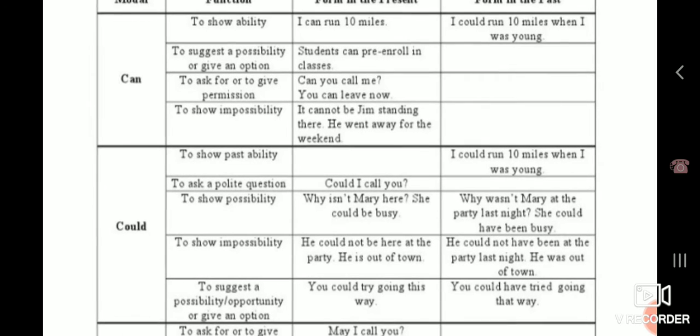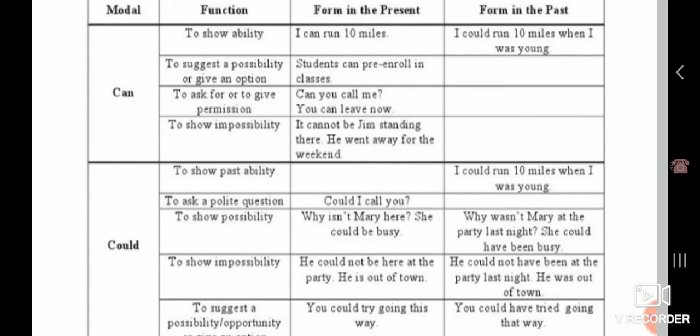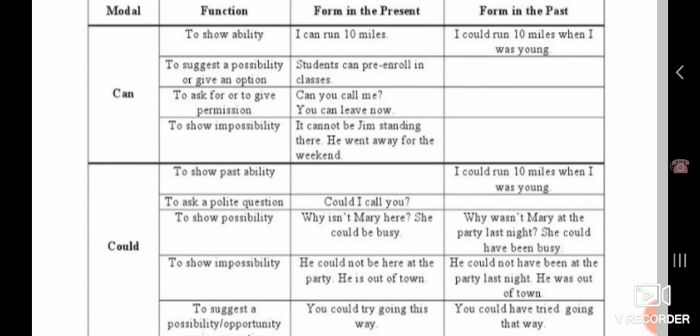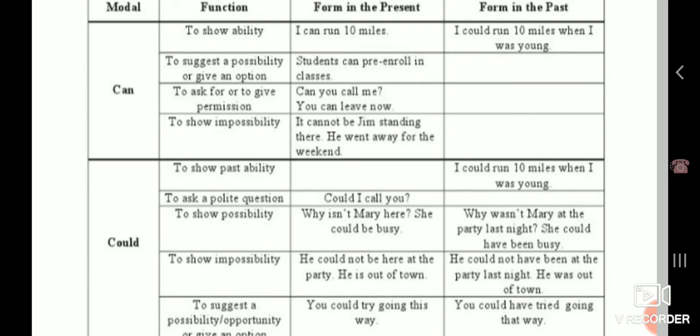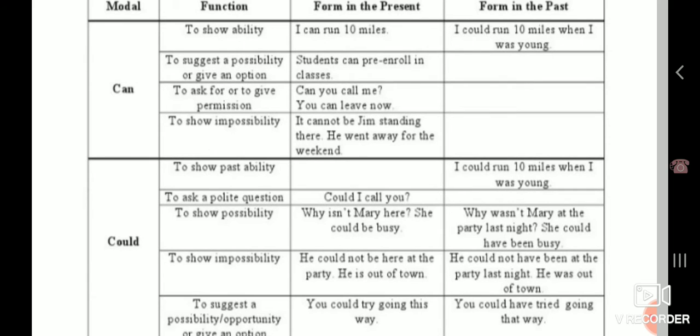Now as you can see, what is the function of using can? We use can to show ability. That means we want to prove what ability we have. So for example, I can run 10 miles. I could run 10 miles when I was young. So we use can when we want to express our ability. Now if we want to talk about the past, then instead of can, we use could.